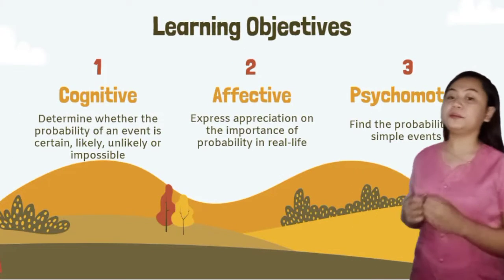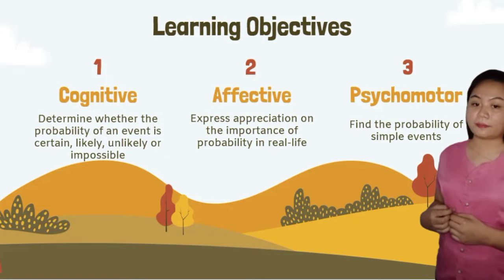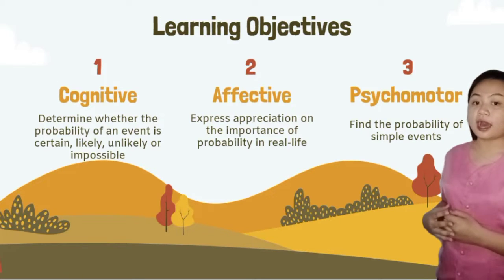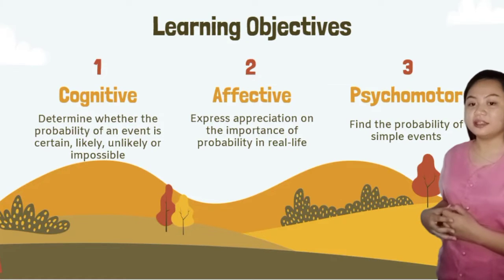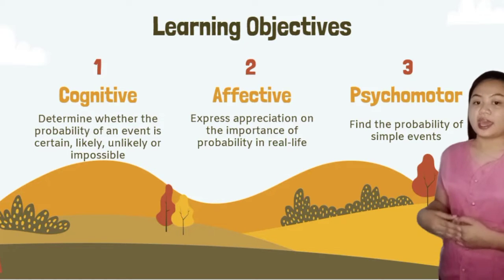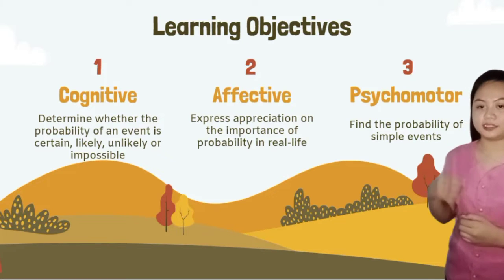For our learning objectives, first, determine whether the probability of an event is certain, likely, unlikely, or impossible. Second, express appreciation of the importance of probability in real life. And lastly, find the probability of simple events.